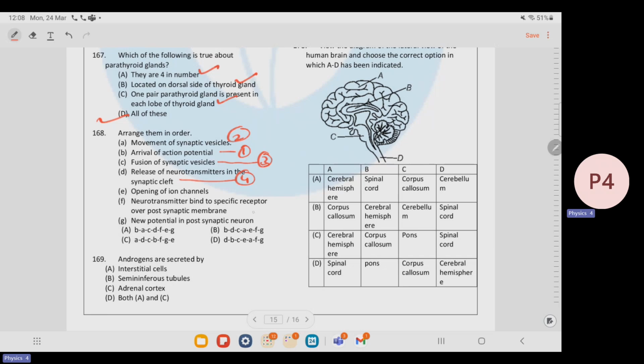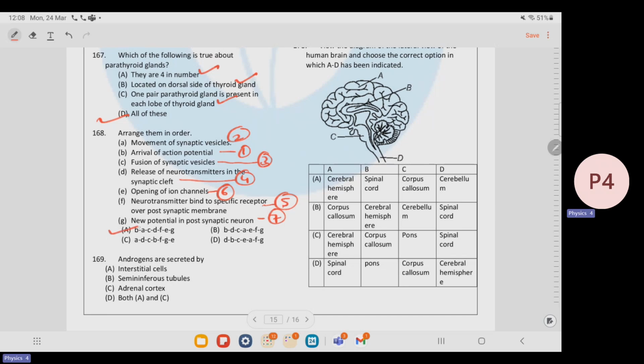Then these neurotransmitters will bind with the specific receptor over the postsynaptic membrane. This is the fifth. Then the ion channels will open, and then the new potential in the postsynaptic neuron will start. So here the correct option is A.